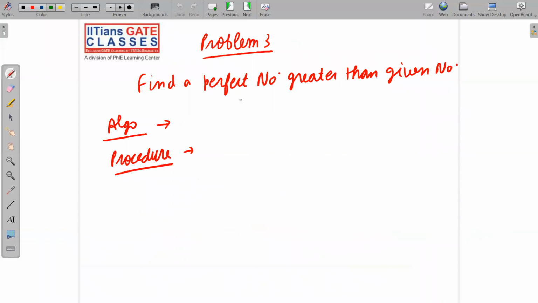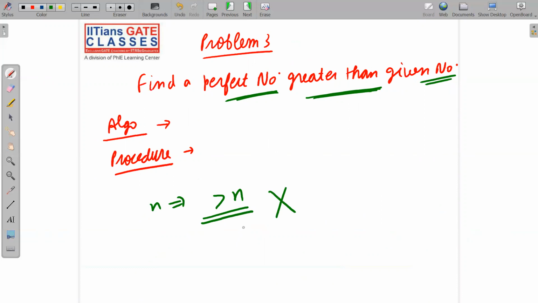Problem number 3. Find a perfect number greater than the given number. This is a very, very important point. We want to find a perfect number which is greater than the given number. So we will give any number n, and you need to find a perfect number greater than n. Can you guarantee that we will be able to find a perfect number greater than n? No, we cannot guarantee. Okay.